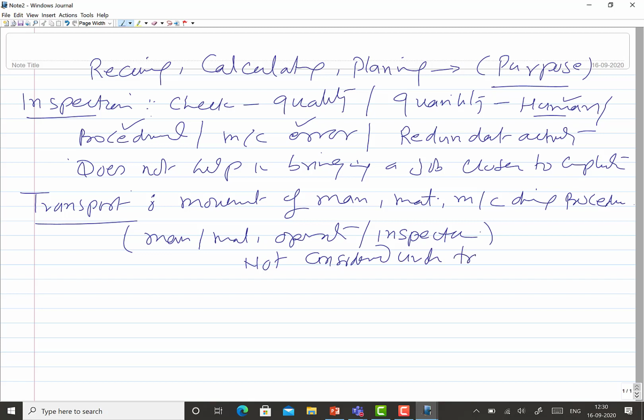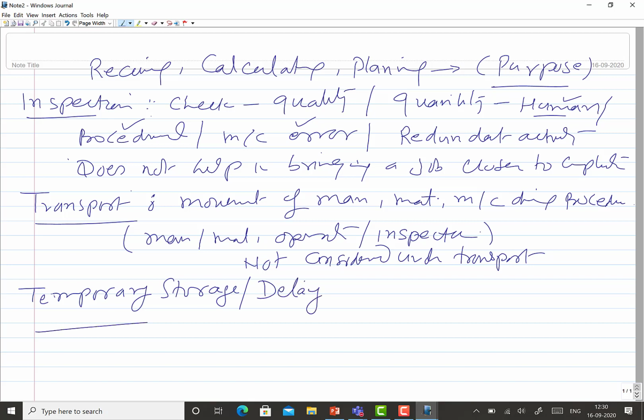So this is the third one. Fourth one is interesting. This is temporary storage. Temporary storage is also called a delay. Like the material is received and it is waiting for inspection, or the material has been processed at one station and it is waiting for further processing on the second station.